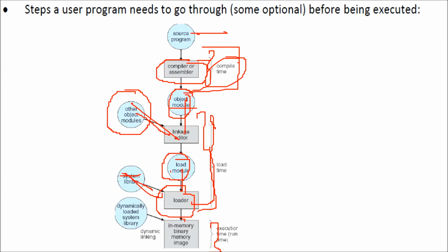And then after that, the actual exe or the binary memory image will be made. You can also have some dynamic linking. At this time, the binding is execution time or runtime binding.